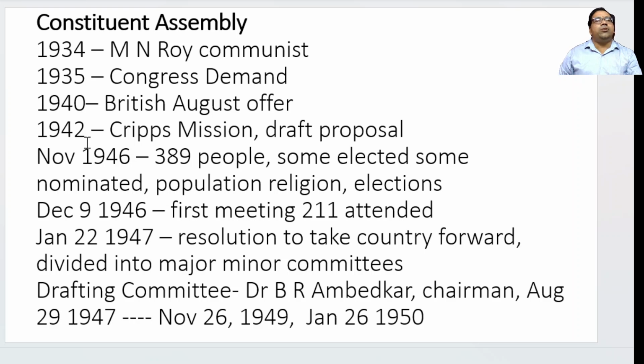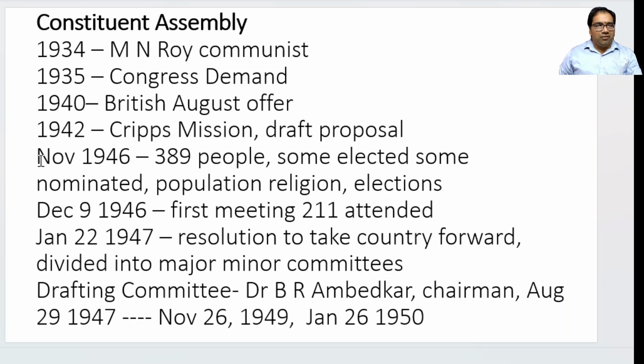And in 1942, they sent the Cripps Mission, and this mission gave a draft proposal for this Constituent Assembly. See the time. It's already been 8 years from the first time when M. N. Roy proposed this, right?